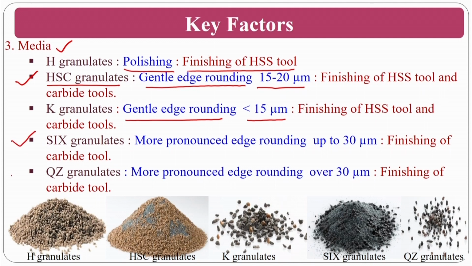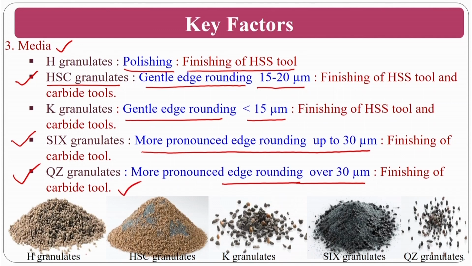6 granules and QG granules are the other type of granules where, if you want more pronounced edge rounding up to 30 microns, that is the radius of curvature that you want, for finishing of carbide tools and other things, you can go for 6 granules. QJ granules are more pronounced for edge rounding over 30 microns. For finishing of carbide tools you can use these.